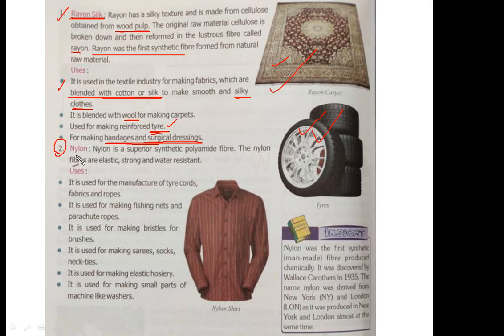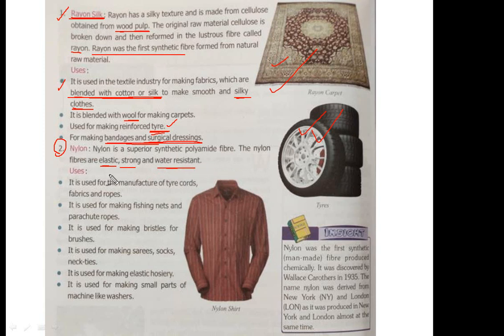Now about nylon. Nylon is a superior synthetic polyamide fiber. Nylon fibers are elastic, strong, and water resistant. That means water cannot penetrate into it. You must have been using water resistant jackets and water resistant bags in the rainy season. Nowadays the rainy season is going on, so these things are made up of nylon.